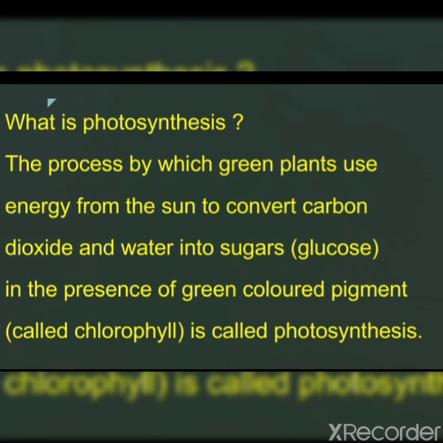Do you know from where plants take carbon dioxide? Yes. Plants take carbon dioxide from the atmosphere and water from the soil. Roots of the plants absorb water from the soil and they take carbon dioxide from the atmosphere. Clear, children? And already you know that green plants contain chlorophyll pigments in chloroplasts. So by using all these, plants prepare food or glucose.